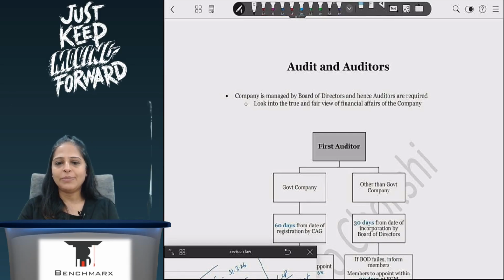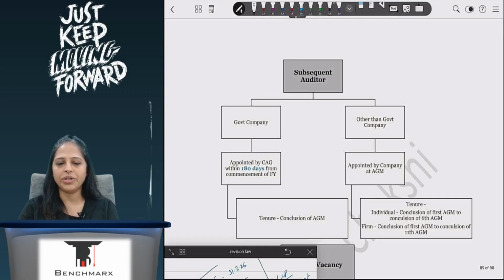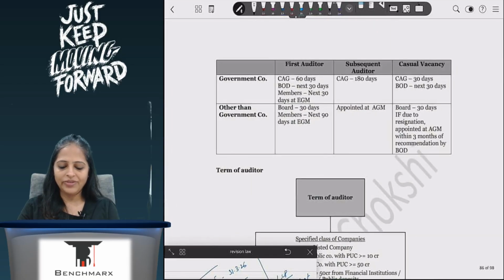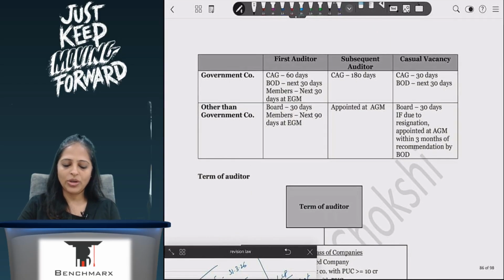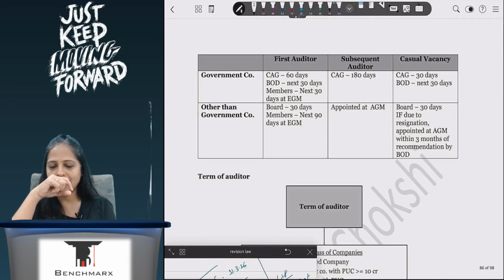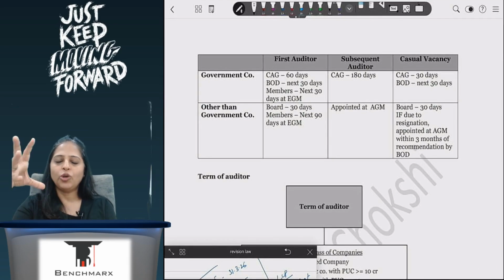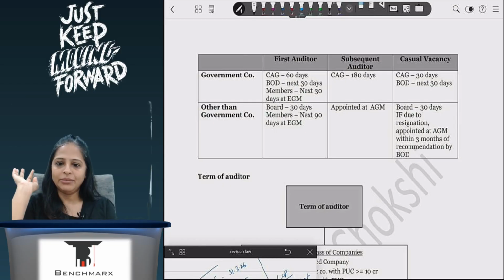Now coming to the next part about audit and auditors. So when I am appointing auditors, at that point of time, whether I am a government company or I am not a government company, that will decide within what time frame I have to appoint. Anything which is pertaining to a government company, always the CAG will be involved. Where it is not pertaining to the government company, initially the board of directors will be involved. After that, the members will appoint at the meeting.